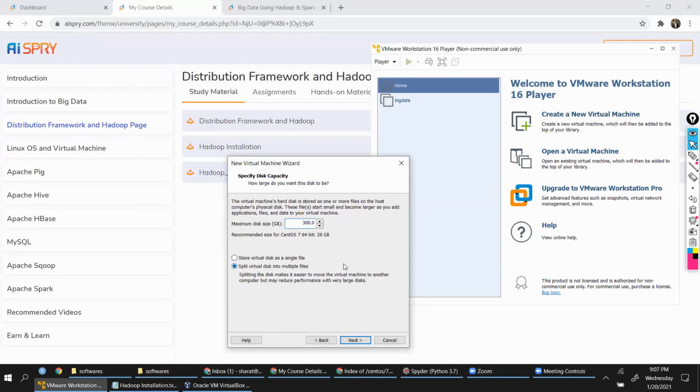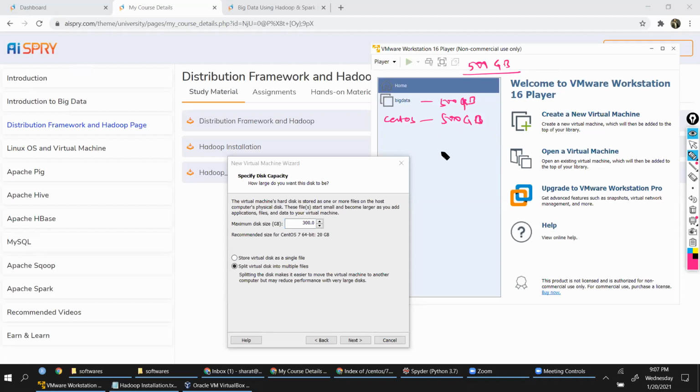So if I have a total of 500 GB storage space, for this also I can give 500 GB. I can create another installation. For this also I can give 500 GB. There is no loss in it.